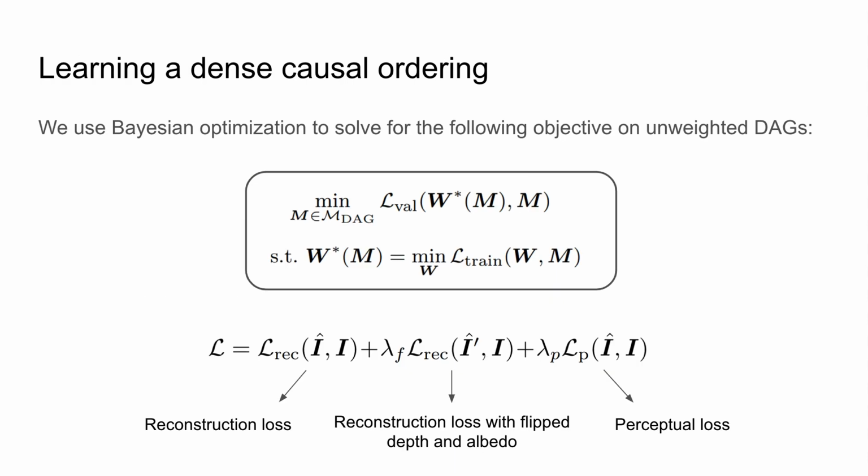How to learn a dense causal ordering? We can use a Bayesian optimization pipeline to solve for the following objective on unweighted DAGs. Specifically, for any DAG, we can train a model for a fixed number of iterations and compute the validation metric using the loss wave shown below. And then we feed the validation score into the Bayesian optimization pipeline to produce the best DAG.